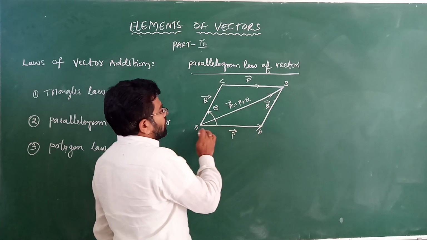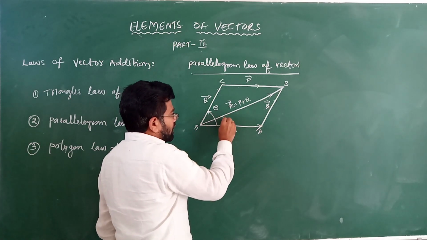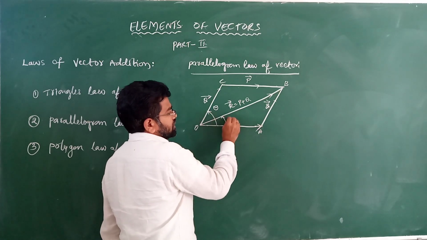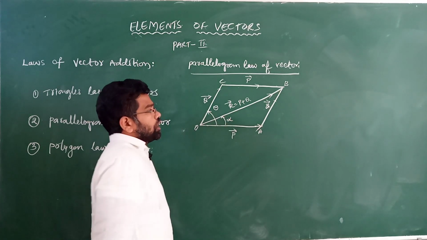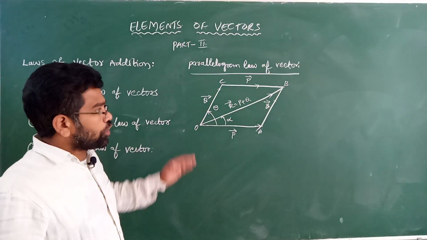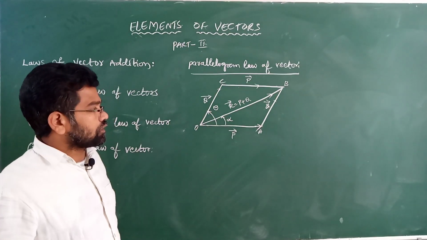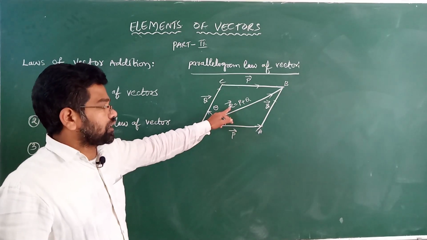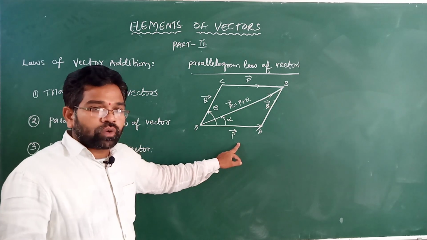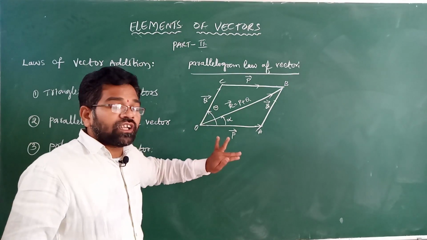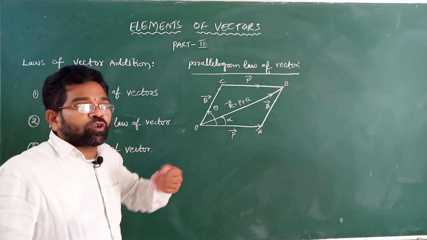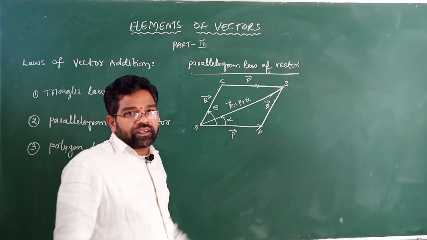Now the direction will be alpha, from any vector to its resultant. This is nothing but the alpha direction. So first we are going to prove the magnitude. Now we are going to find the magnitude of the resultant vector. These two vectors are represented by both magnitude and direction, then the resultant also has both magnitude and direction. Now we are going to prove magnitude and direction.